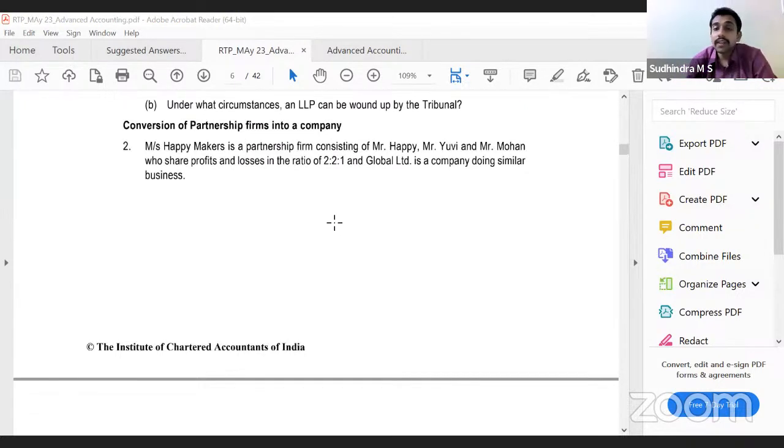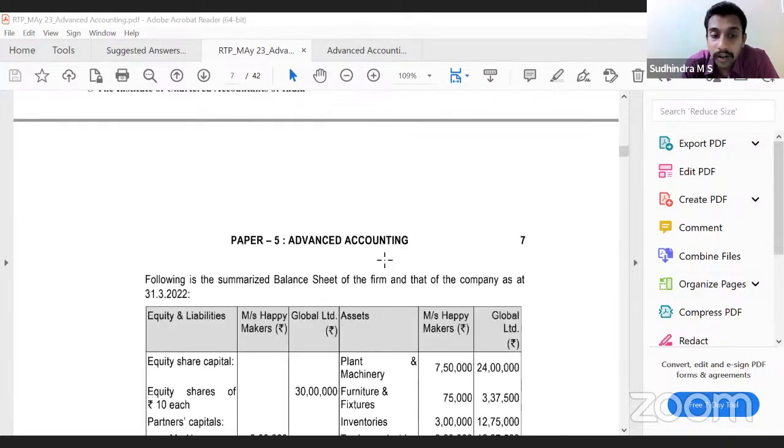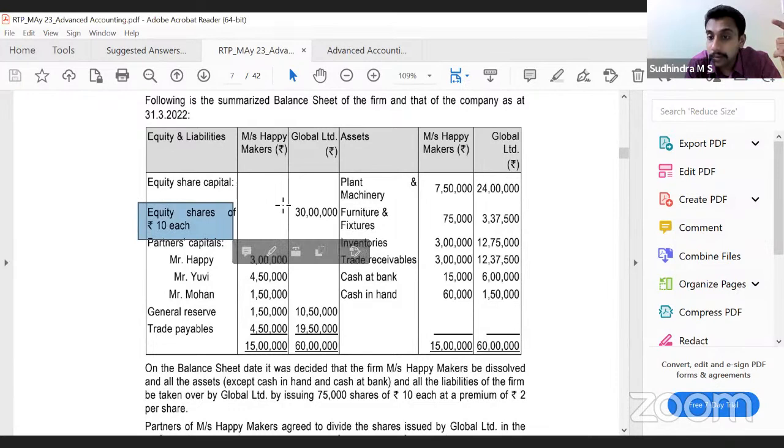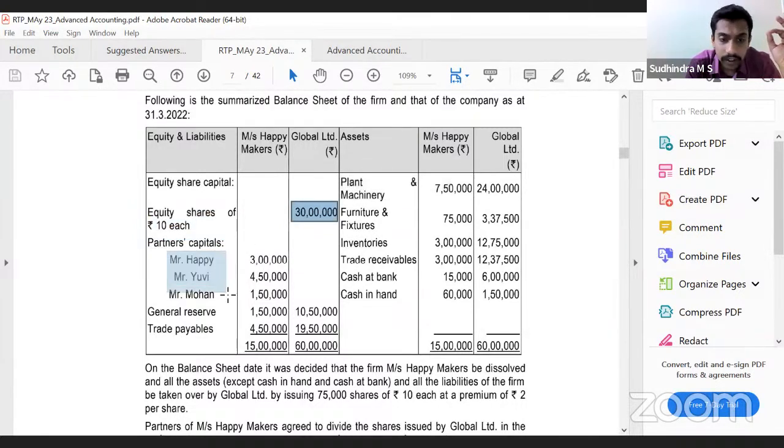We'll see this. Messrs. Happy Makers is a partnership firm consisting of Mr. Happy, Mr. UV, and Mr. Mohan, who share profits and losses in the ratio of 2:1. Global Limited is a company doing similar business. They've given us a balance sheet of the firm as well as the company. Equity share capital is the share capital of the company. Partners' capital, general reserves, trade payables, plant and machinery, furniture, inventory, receivables, cash at bank, cash in hand.